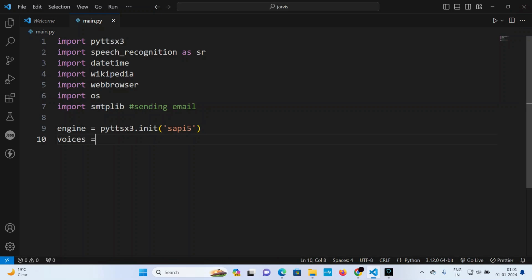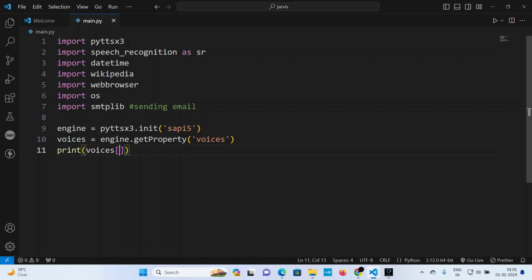Now for voices, I'll have voices. So engine dot getProperty, getProperty voices. You can go to the documentation to see how many properties there are in the SAPI5 API. I'll print voices.